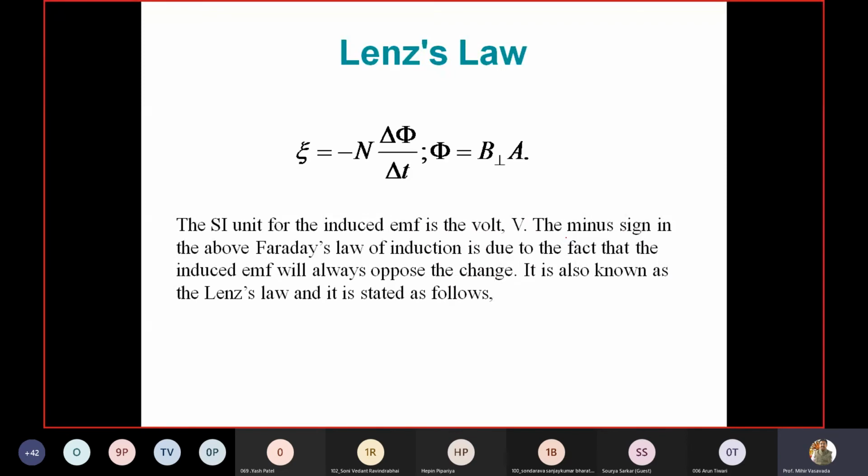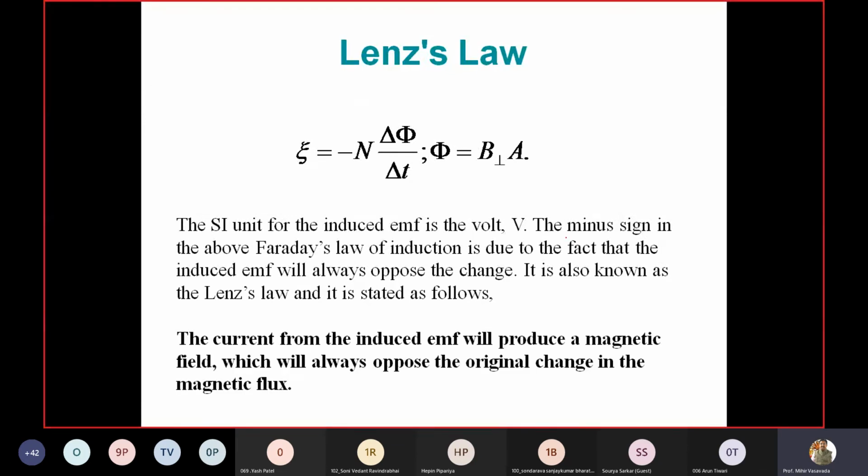Lenz's law. Again, to conclude, the SI unit is volt. The minus sign in this induction is due to the fact that induced EMF will always oppose the change, hence the statement is repeated again. The current from the induced EMF will produce a magnetic field which will always oppose the original change in the magnetic field.